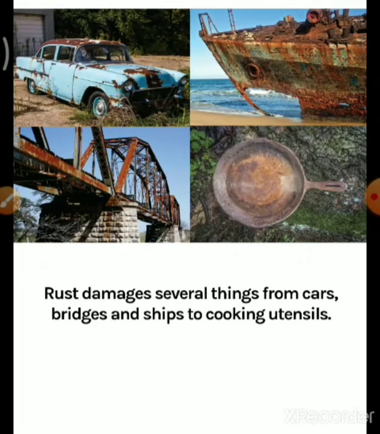Rust damages several things, from cars, bridges, ships and cooking utensils. You can see how the different parts of the car totally get rusted, and the bridge also becomes weak after rusting, and the ship has all its parts totally damaged. Here you can see the hole also, and in these utensils the color and quality have also changed. That color and quality change obviously means it is a chemical change.